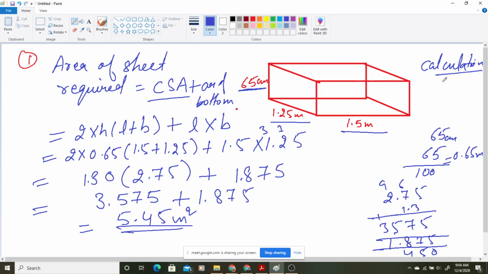Try to be a bit quicker, because sometimes you take too much time in calculation. It should not take so much time that you think even to write the table of 5.